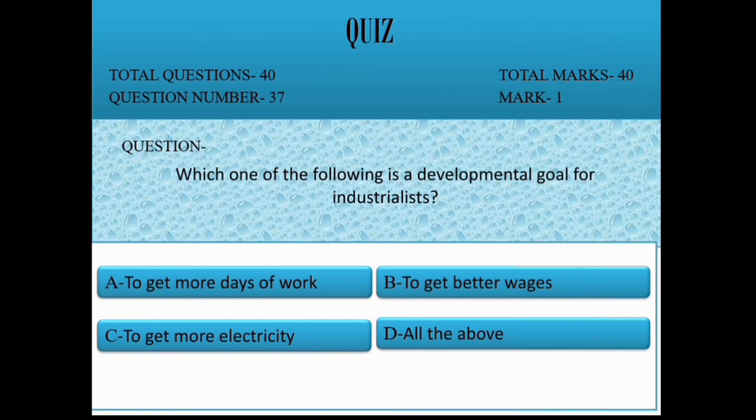Question 37. Which one of the following is a developmental goal for industrialists? Option A, to get more days of work, B, to get better wages, C, to get more electricity, D, all of the above. Correct option is C, to get more electricity.